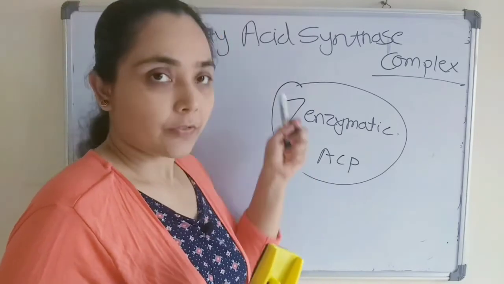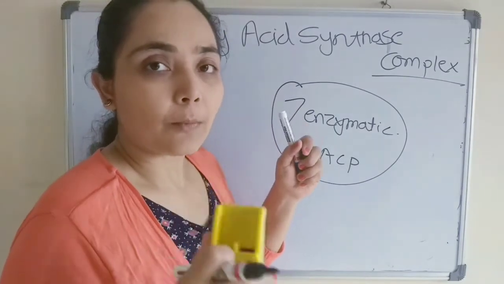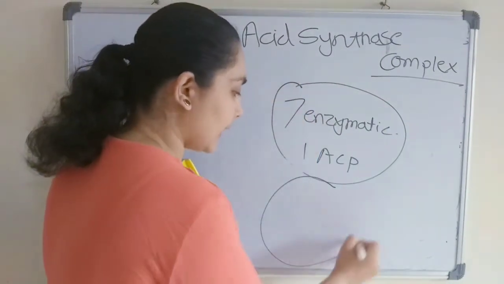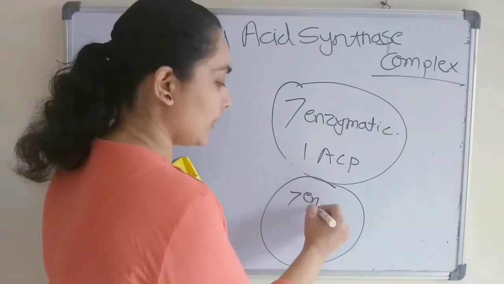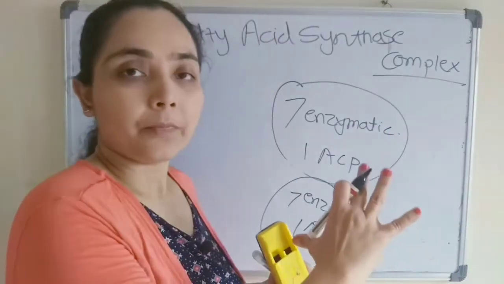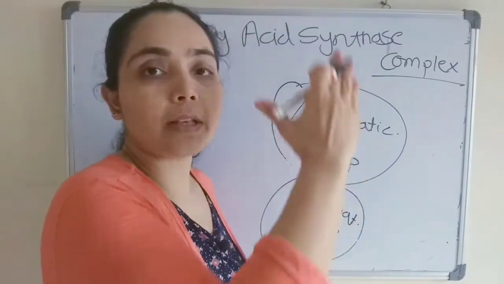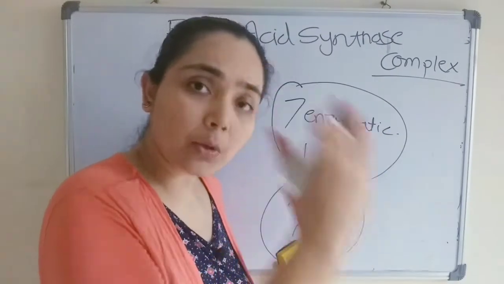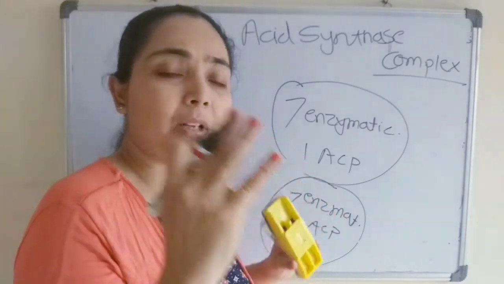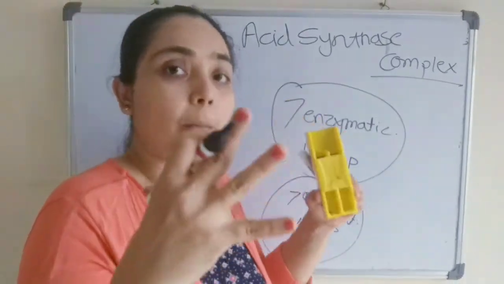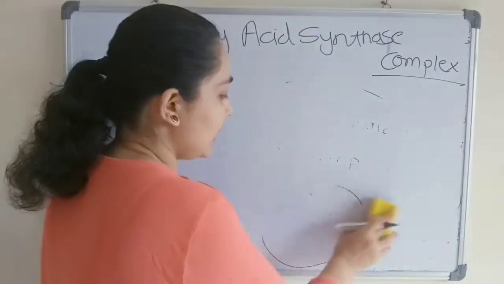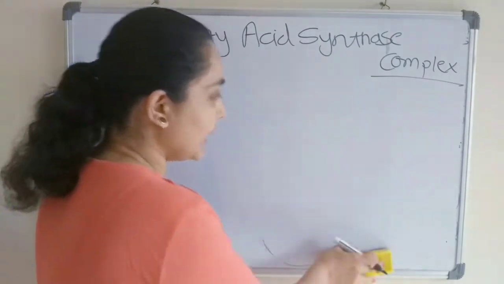This enzyme, fatty acid synthase complex, is present in the form of a dimer. Suppose this is one monomer, the second monomer is also there having the same 7 enzymatic activities and 1 acyl carrier protein. Only in the form of a dimer is it active, which means only as a dimer can it synthesize the fatty acid. So this multi-enzyme complex is present in the form of a dimer, meaning 2 complexes are present together. That is important. These 7 enzymes are present in an anti-parallel orientation.